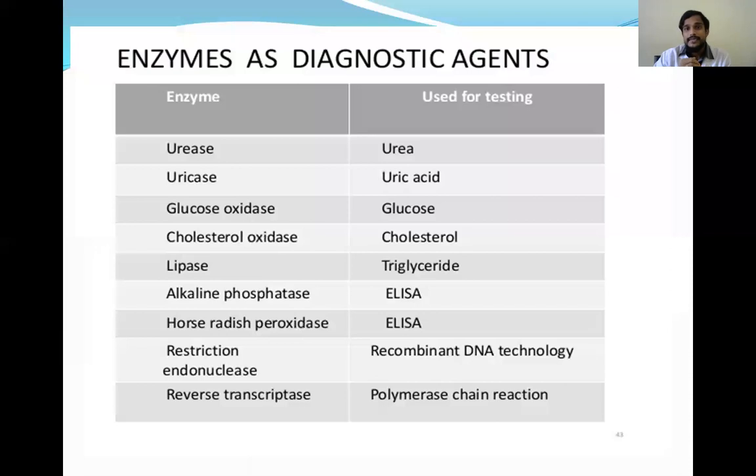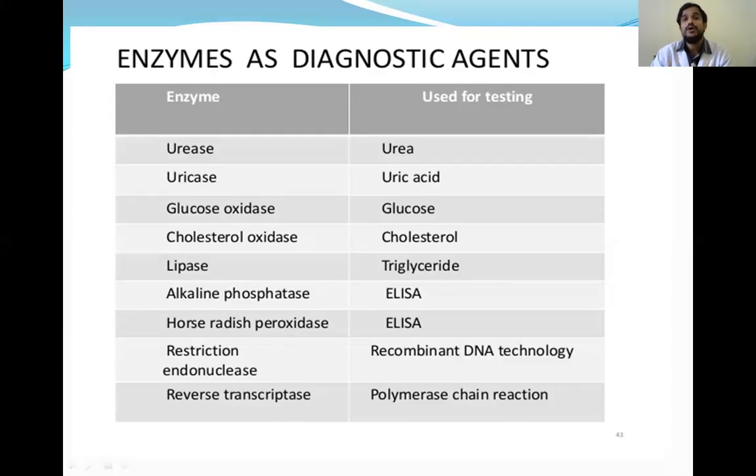So these are the enzymes which are used as diagnostic agents: urease, urea, uricase, uric acid. Glucose oxidase and peroxidase are also used in the estimation of glucose, and cholesterol oxidase we had seen, lipase we had seen, and alkaline phosphatase and horseradish peroxidase are used in ELISA techniques, and restriction endonuclease and reverse transcriptase are used in genetics, the recombinant DNA technology and polymerase chain reaction.